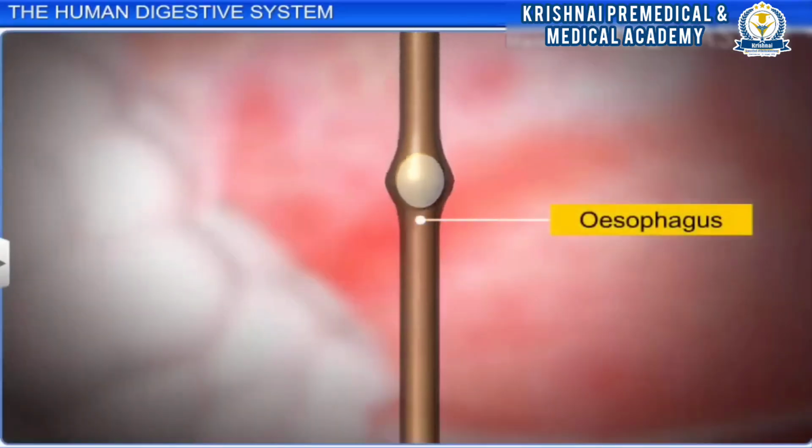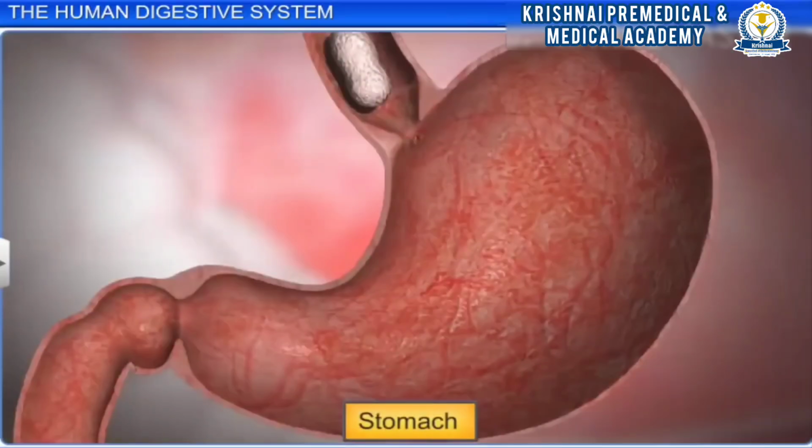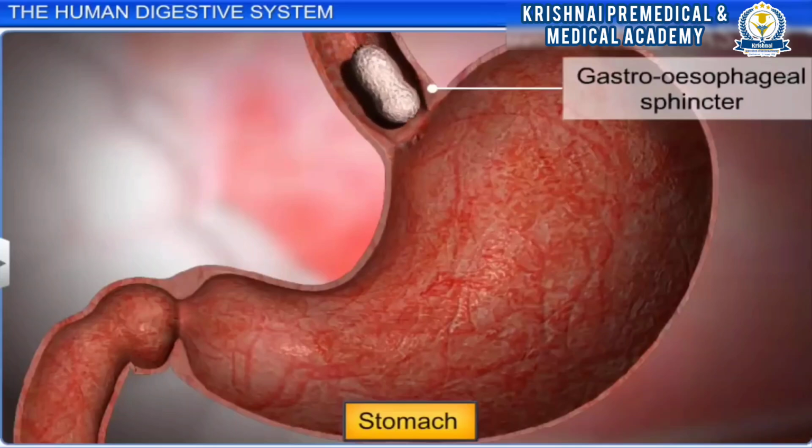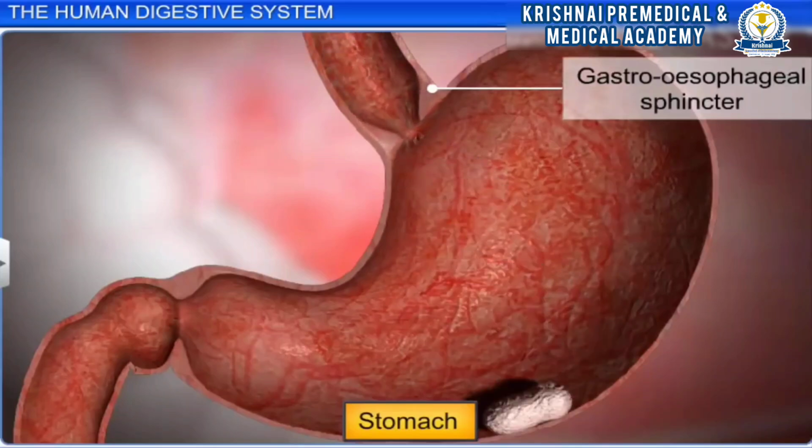The esophagus conducts the food from the pharynx to the stomach, and at the end of the esophagus lies the gastroesophageal sphincter, a one-way valve that allows the food to enter the stomach.